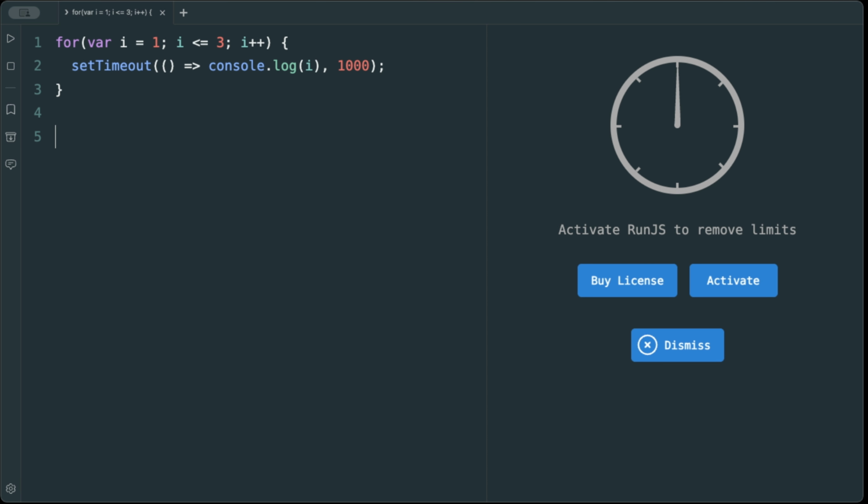What will this print? 1, 2, 3, or something else? Okay, let's explain. This will print 4, 4, 4, 4, and like this. Sorry, it's 3 times, no? 4, 4, 4, and then 1, 2, 3. Yes, it will print like this.